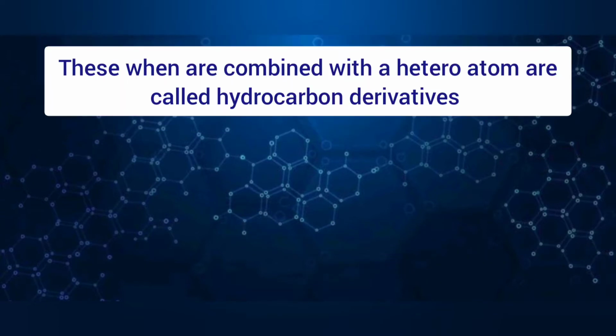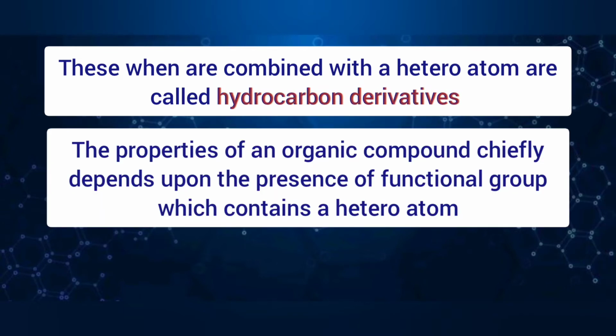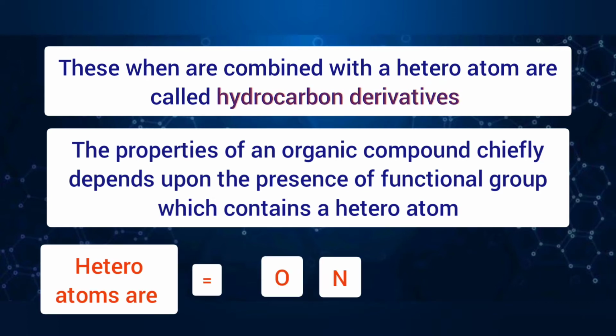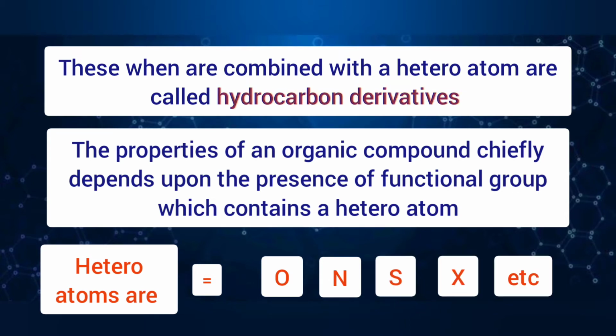These, when combined with heteroatoms, are called hydrocarbon derivatives. The properties of an organic compound chiefly depend upon the presence of the functional group which contains a heteroatom. Examples of heteroatoms are oxygen, nitrogen, sulfur, and halogens.